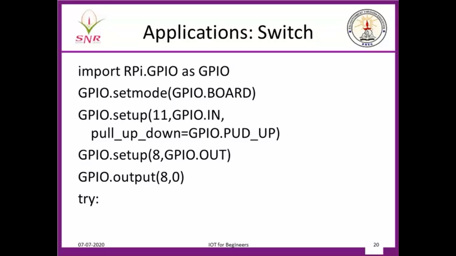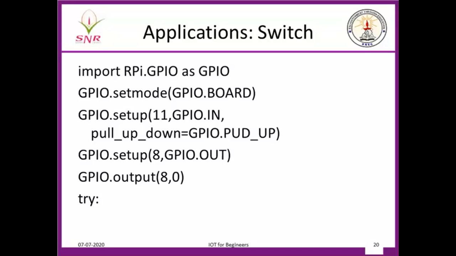The electromagnetic interference will disturb the pin. So either you pull it to high volt or you pull it to ground. Then the 8th pin I am setting as an output pin. The 8th pin I am not leaving open-ended, you see. The 8th pin is grounded, you see.